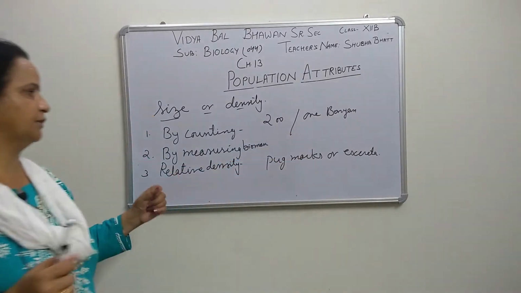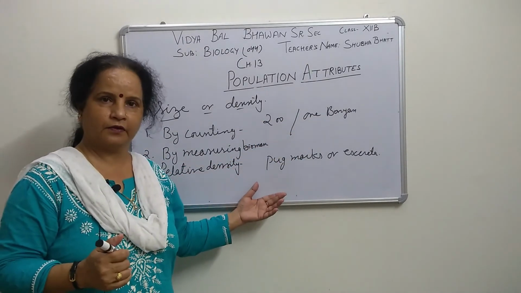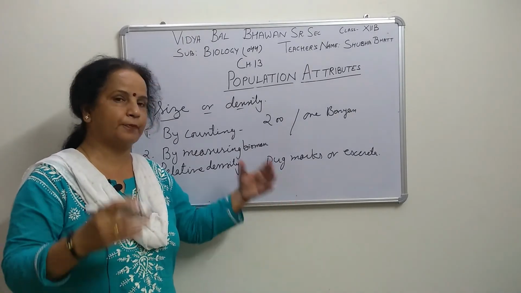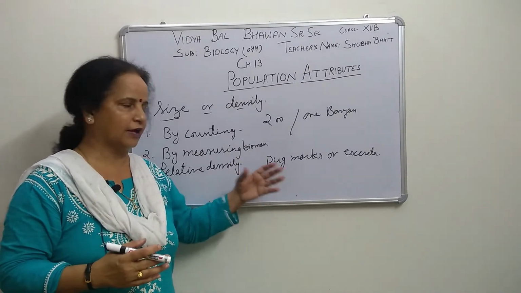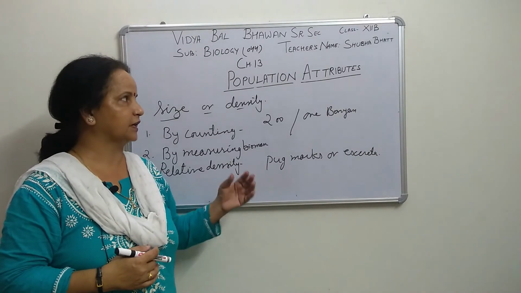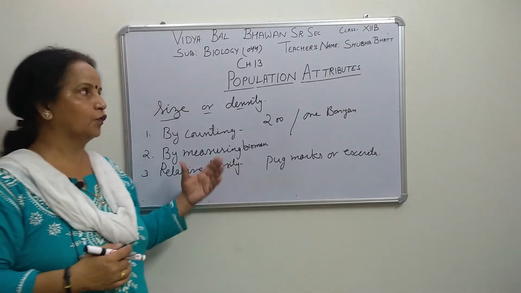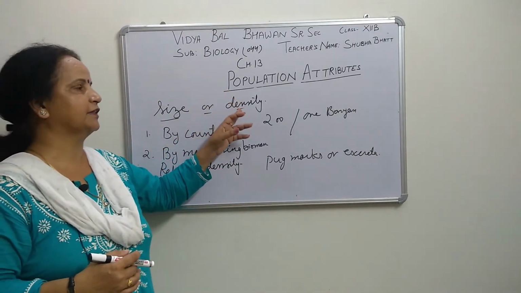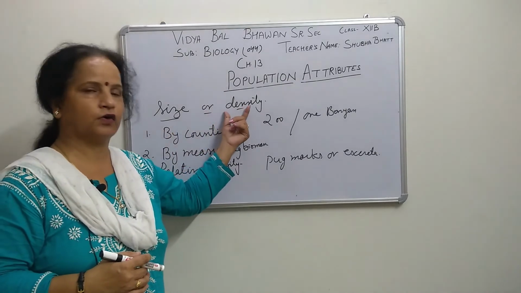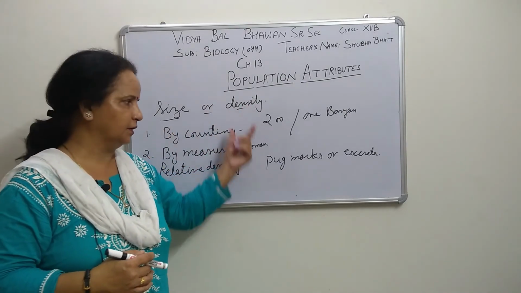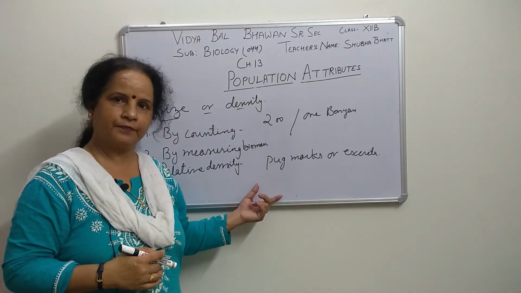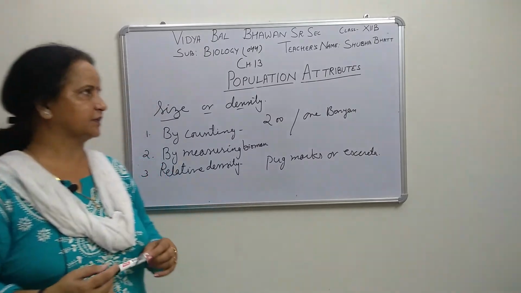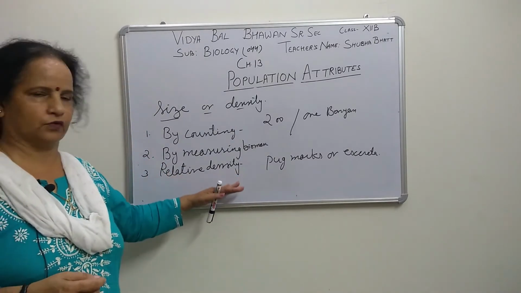In relative density we are just taking an idea, an approximate number, not the actual number. So these are the methods for finding population density. How can we measure population density? By this way. Clear? It is very easy and interesting also, right?